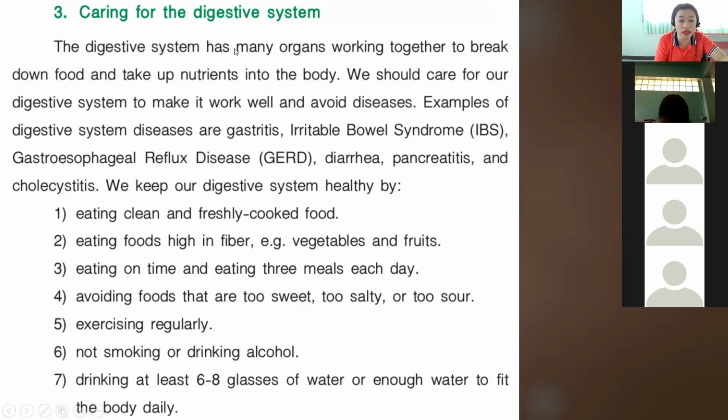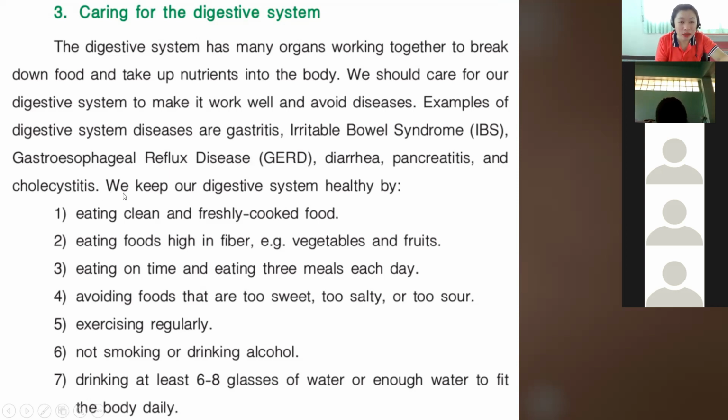The digestive system has many organs working together to break down food and take up nutrients into the body. We should care for our digestive system to make it work well and avoid disease. Examples of digestive system diseases are gastritis, irritable bowel syndrome, gastroesophageal reflux disease, diarrhea, pancreatitis, and cholecystitis.